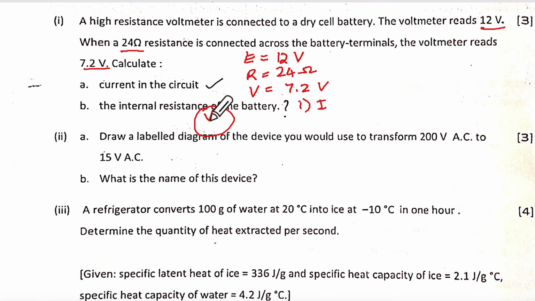You write over there V is equal to IR. So your I will be equal to E upon R plus r. But they have asked to find the internal resistance. Okay, so E is 12 volts and 24 plus r. Find the current in the circuit.